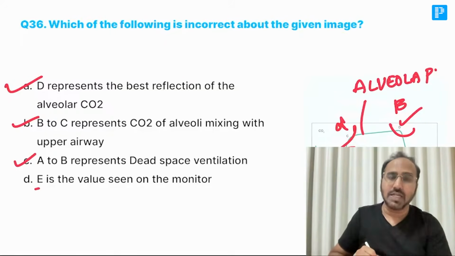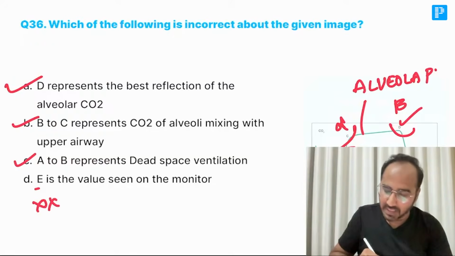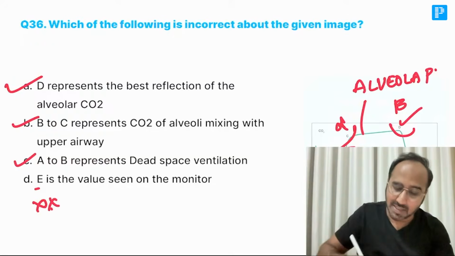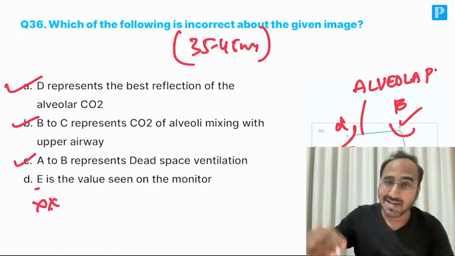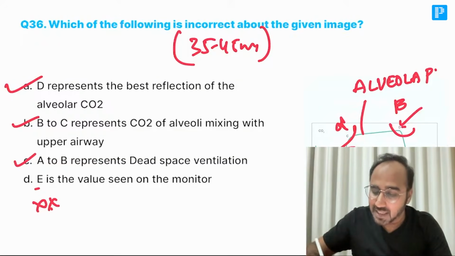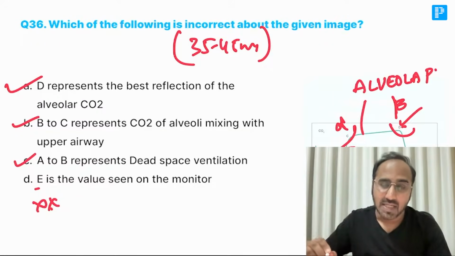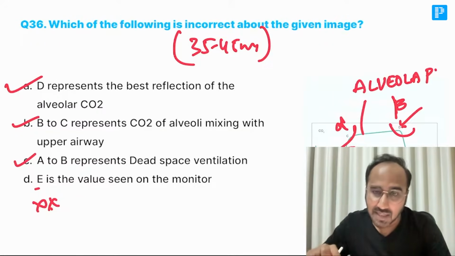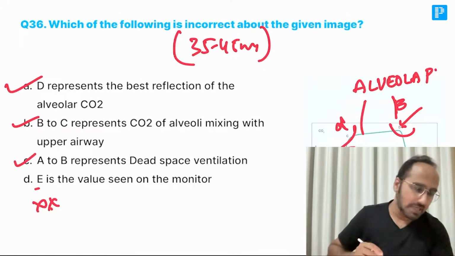E is the value seen on the monitor. That is totally false, guys. Remember, the value that you see on the monitor is basically 35 to 45 mm of Hg. That is the reading at D. D is representing the angle called beta. The value that you see in the monitor is D, the marker D, not E.